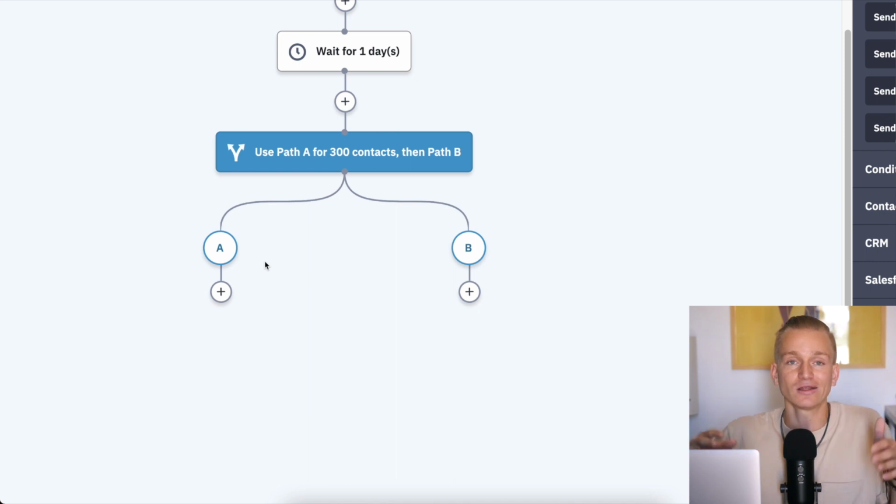I can test out a lot of different things. I can test out the subject lines. I can test out the images within those emails. I can test out copies. I can also create a completely different path where perhaps, instead of sending an email 2 days later, I'm sending it 3 days later, and see which one is performing better, and so on and so forth. So this is very powerful when you're building out your email automations, and this is something that only ActiveCampaign and GetResponse have.